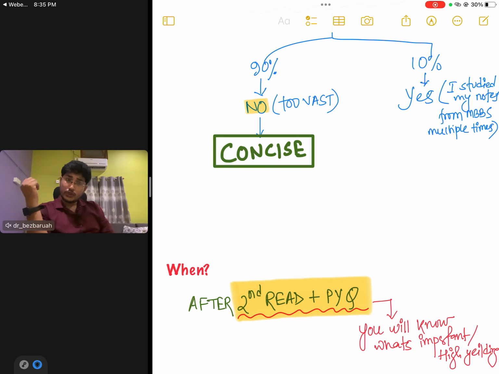Now the third question, when? When should we make concise notes? Guys, after the second read and PYQ, this is the ideal time. After doing the second read and solving all our PYQ, we have to concise our notes. Why? Because you will know what's important, what's high yielding. After the second read and PYQ, you will know these are the topics from where the maximum number of questions are coming repeatedly. So we have to master these topics and include them in our concise notes.